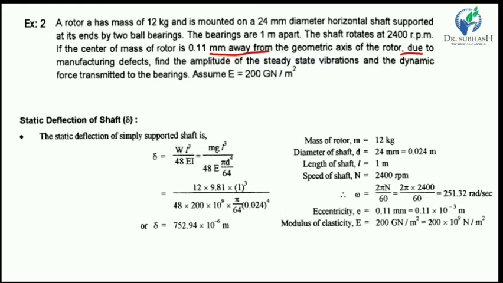Due to a manufacturing defect, this eccentricity happens. The eccentricity of the CG from the geometric center happens due to many defects. For example, if the rotor is made by the casting method, then there are porosities, so the CG deflects from the geometric center of the rotor.